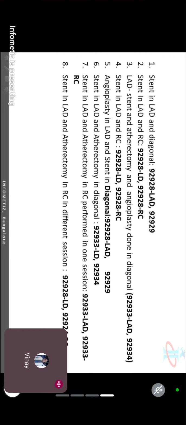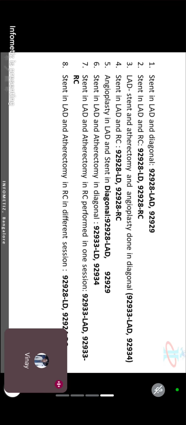Seventh question, this is stent in a LAD and atherectomy in a RC performed in one session. And 8th question, same question, stent in a LAD and atherectomy in a RC but in a different session. They are talking about the same day. In one day, same session or a different session.